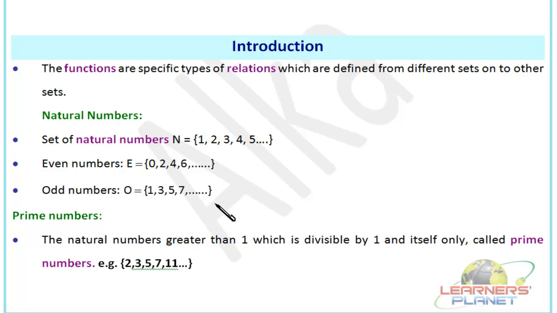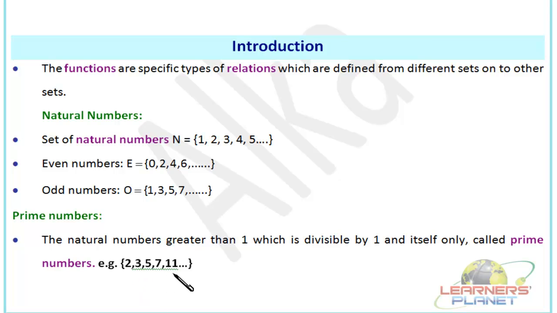Okay. After that, prime numbers. What are prime numbers? The natural numbers greater than 1 which are divisible by 1 and itself are called prime numbers. Right. That means a number is known to be a prime number if it doesn't have any other factor except 1 and itself.